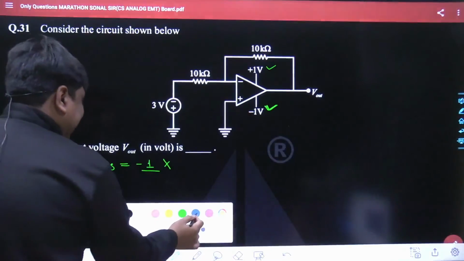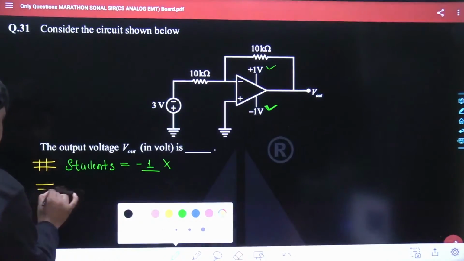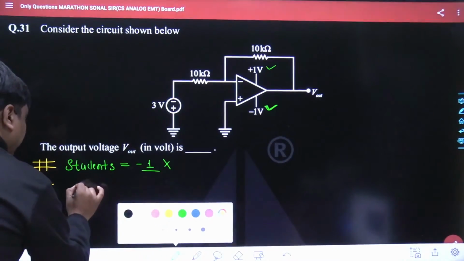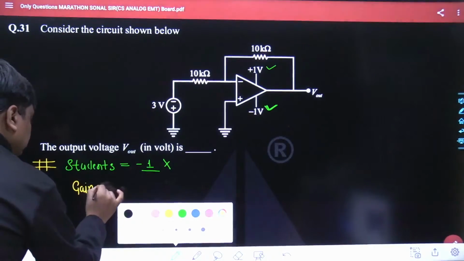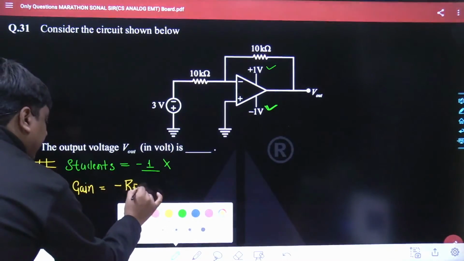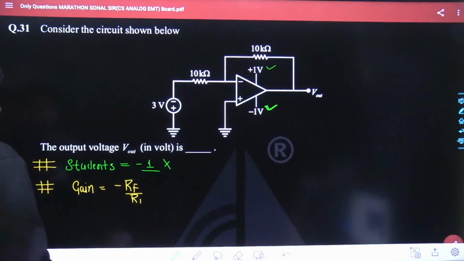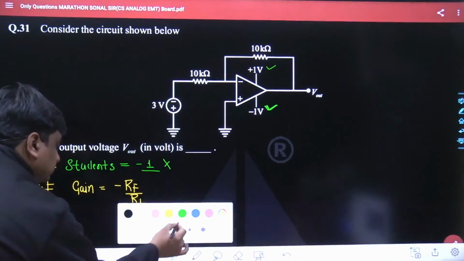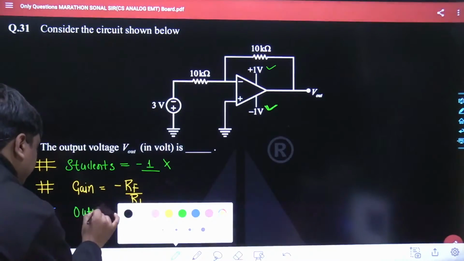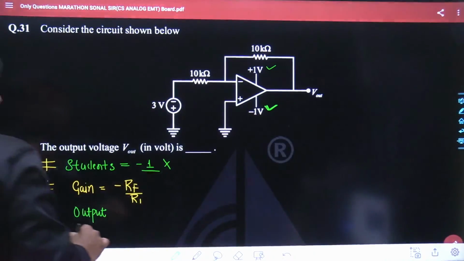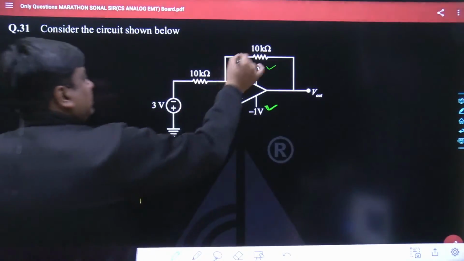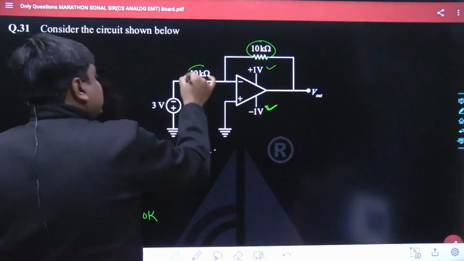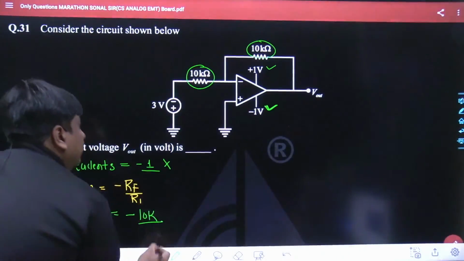And may I know what used to be the gain offered by the standard operational amplifier? The standard inverting operational amplifier gives the gain of minus RF by R1. So the output is supposed to be minus RF by R1. This has been the feedback resistance. Obviously, it is going to be minus of 10 kilo divided by the resistance that has been replaced for R1. So it's going to be 10 kilo.